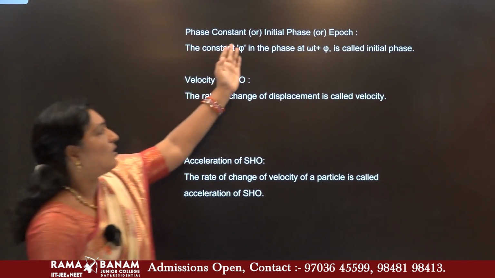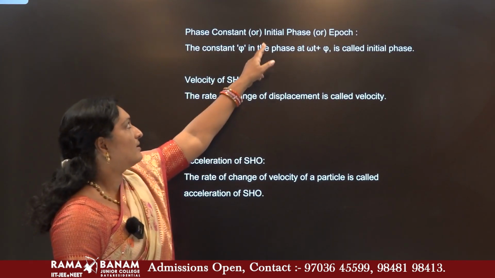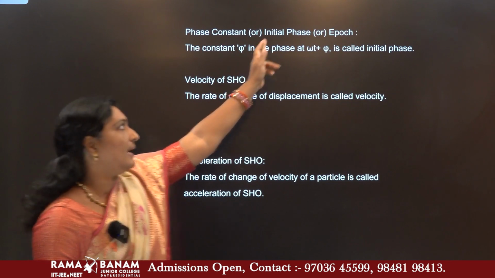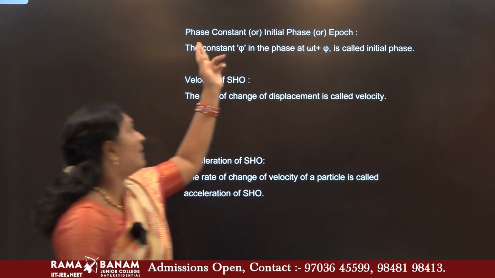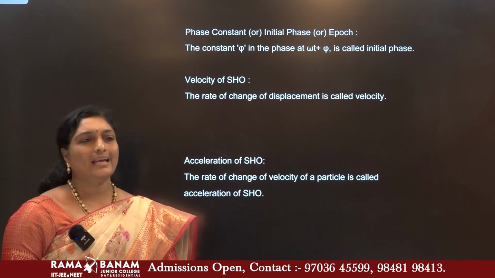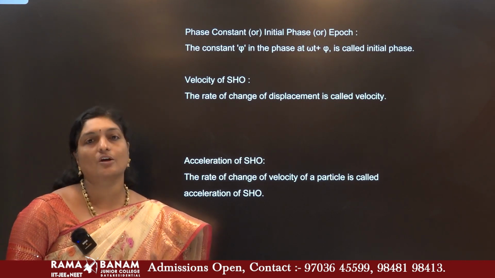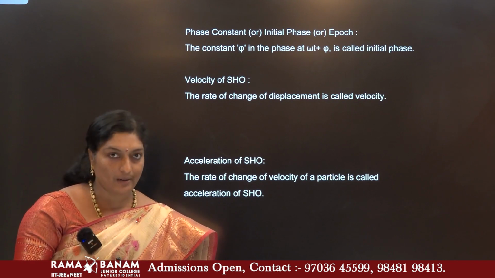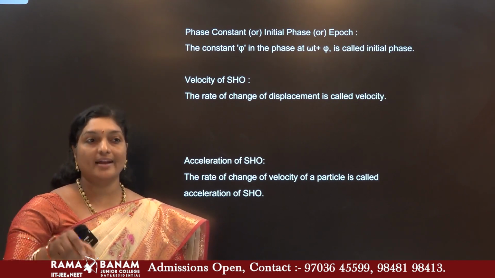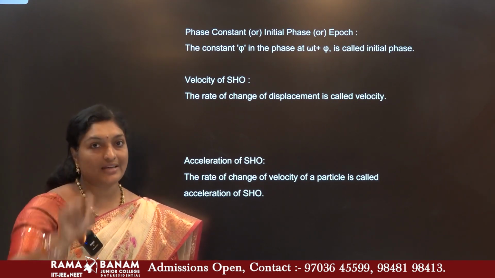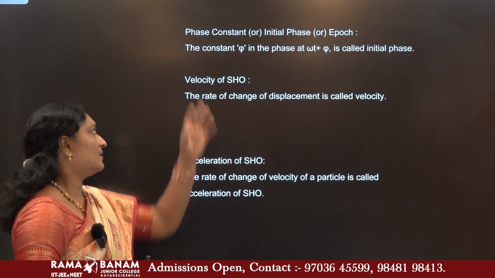Okay. Phase constant has three names. I told you: initial phase at the beginning time, epoch, as well as phase constant. It indicates the state of the particle with respect to time, as well as with reference to a fixed point. Here fixed point means mean position. That's all.